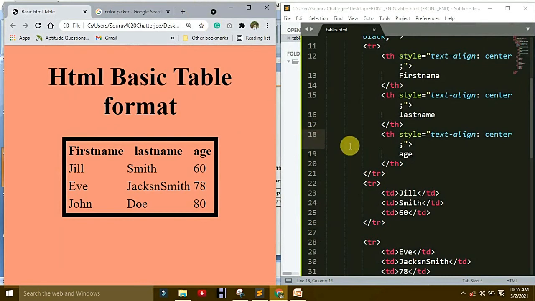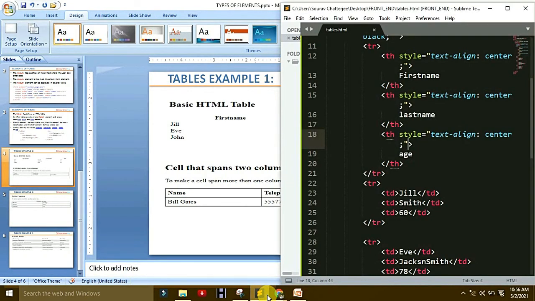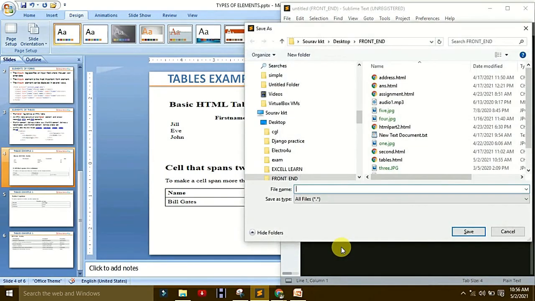So now the next table, it is an extra advanced table. Okay, this is the first example. Now I go to example 2. Okay, cell that spans 2 columns. So what is span? Control N, save it first as table2.html.